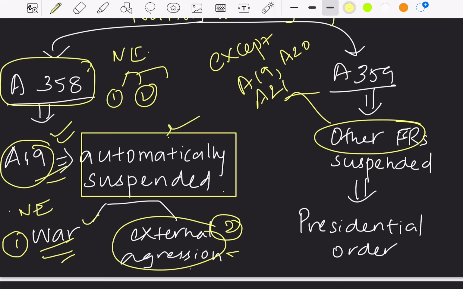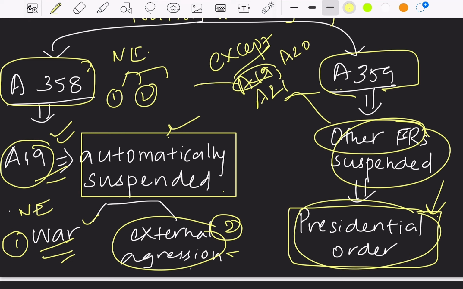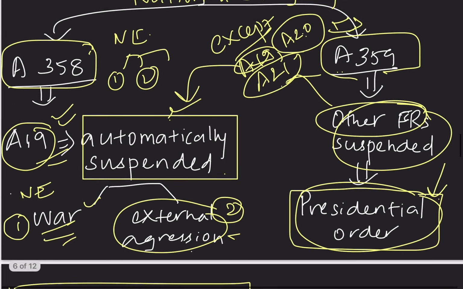So what about the other fundamental rights? For the suspension of other fundamental rights, there is a need for a separate presidential order. This is according to Article 359. According to Article 359, other fundamental rights also get suspended through a separate presidential order, except Article 19, which we have already seen is automatically suspended, and Articles 20 and 21. Articles 20 and 21 are non-suspendable in nature. These are the permanent fundamental rights, that is, you can't suspend them. So, that is about the suspendable nature of fundamental rights.